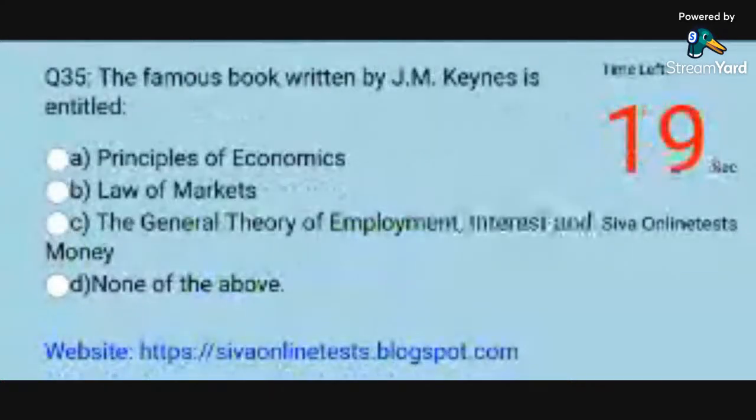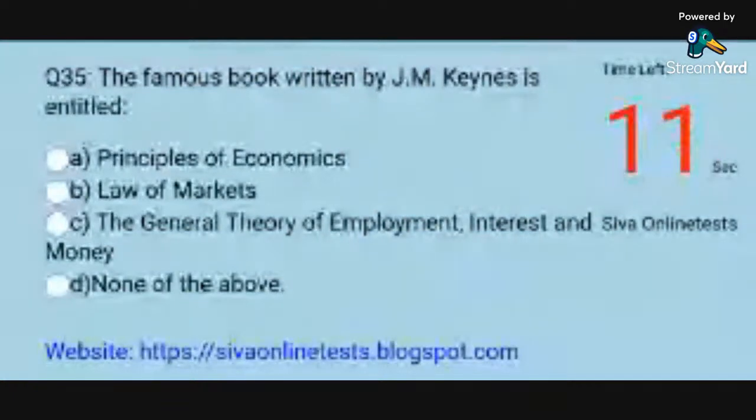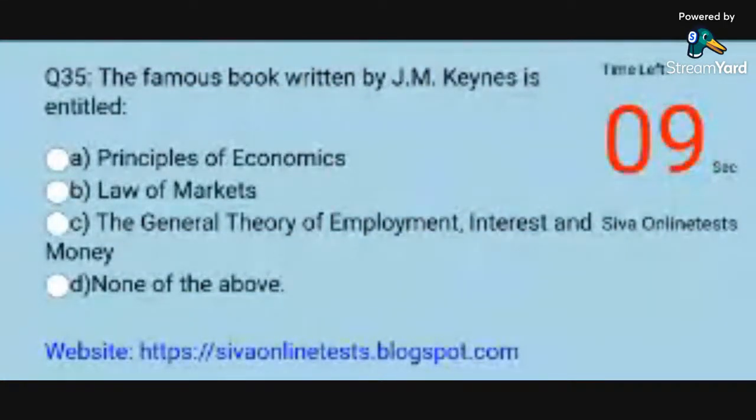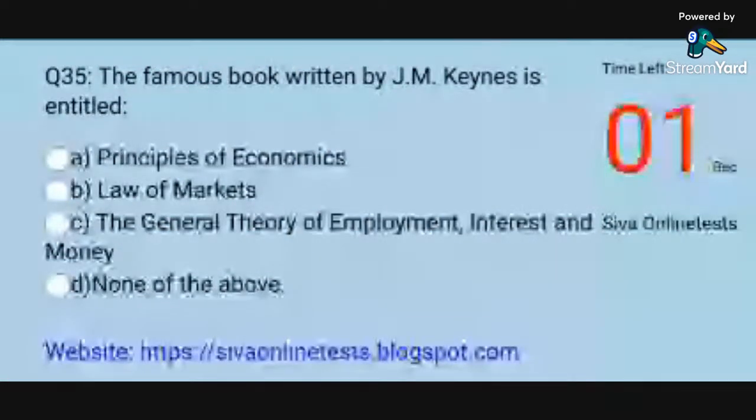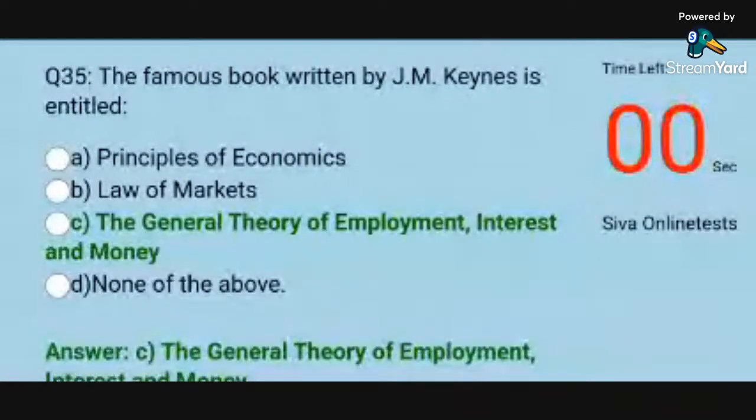Question 35. The famous book written by J.M. Keynes is entitled. Options. A. Principles of Economics. B. Law of Markets. C. The General Theory of Employment, Interest and Money. D. None of the above. Answer. C. The General Theory of Employment, Interest and Money.